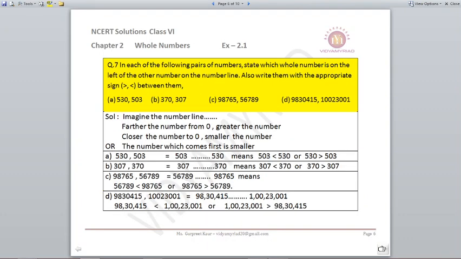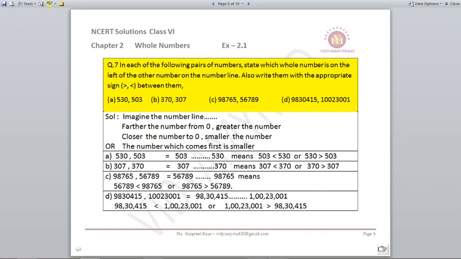Question number 7. In each of the following pairs of numbers, state which whole number is on the left of the other number on the number line. Also write them with the appropriate sign, greater than or less than, between them. First of all, just imagine your number line. Your number line starts from 0, 1, 2, 3, 4 like that. The farther the number is from 0, the greater the number. The closer the number to 0, the smaller the number. Or the smaller number will be on the left-hand side of the bigger number.